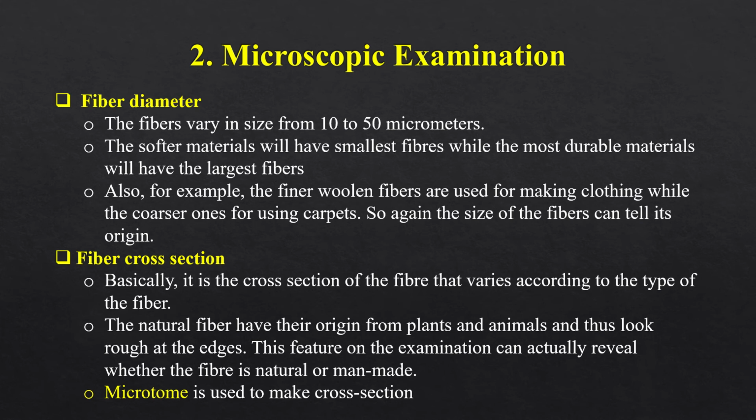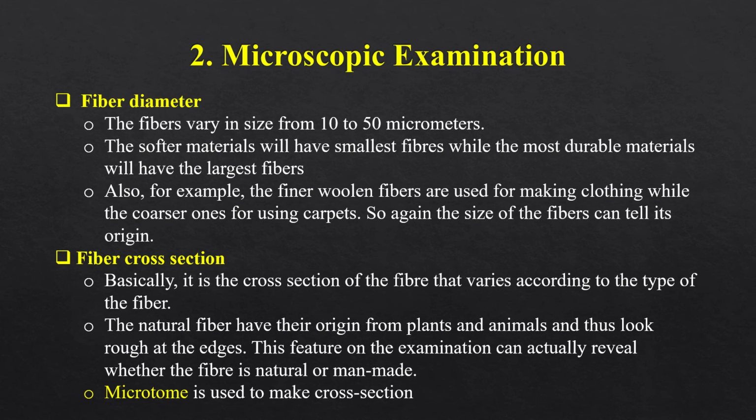The fibers vary in size from 10 to 50 micrometers. The softer materials will have the smallest fibers, while the most durable materials will have the largest fibers. Also, for example, the finer woolen fibers are used for making clothing, while the coarser ones are used for carpets. So again, the size of the fibers can tell its origin.